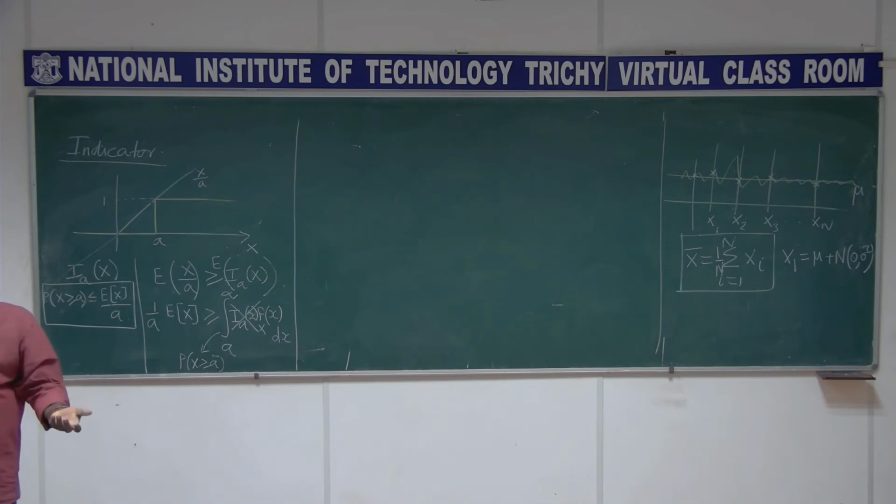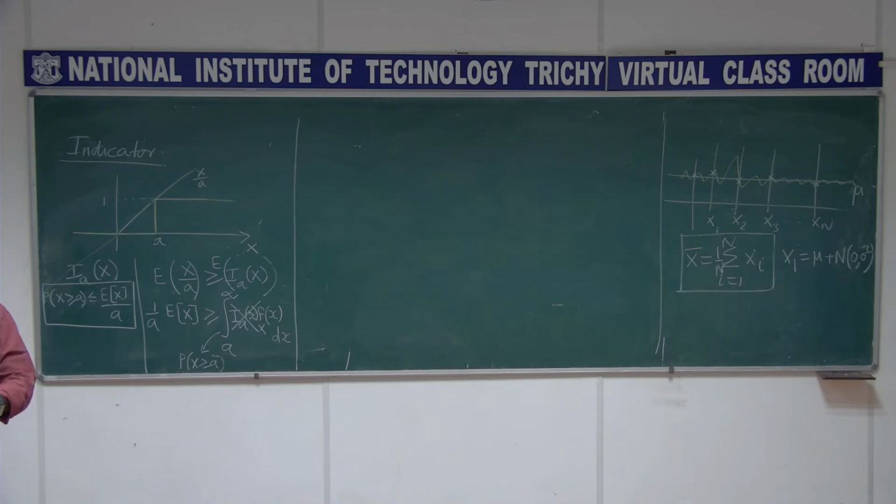Expectation of mu is mu itself, because it is a constant. But expectation of n is the mean. What is that value? It is 0. So expectation of x1 is going to be mu.